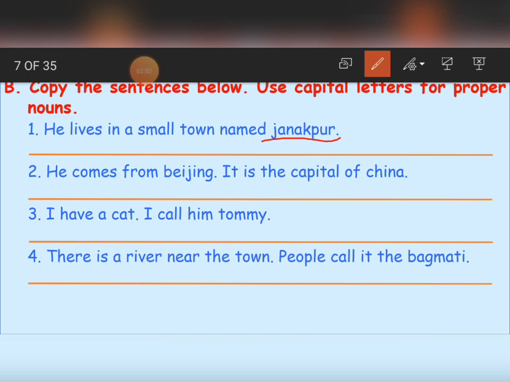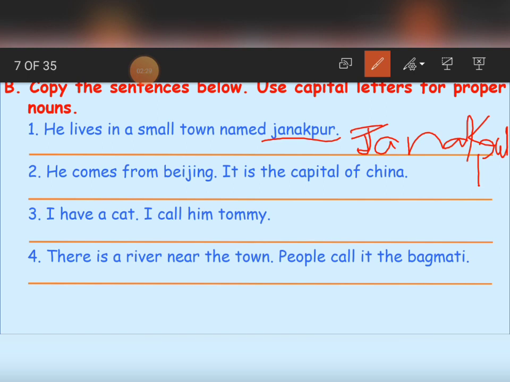Try to write this first sentence as in the question and rewrite it again with the change. What change are we doing here? We are just writing Janakpur, the proper noun, with a capital letter. You have to do this work at home. Okay, children?